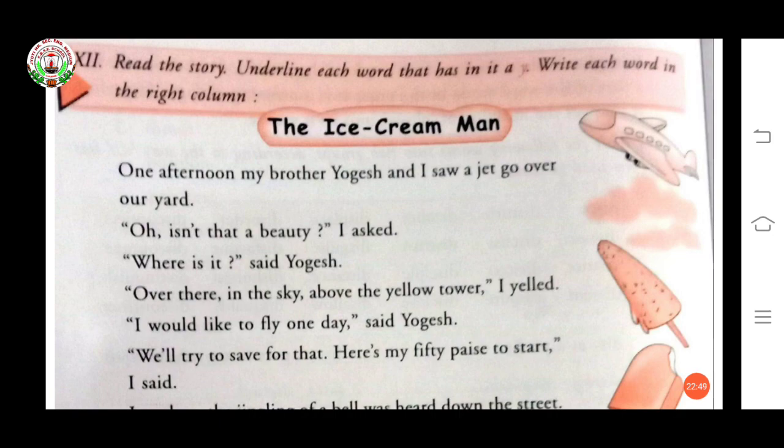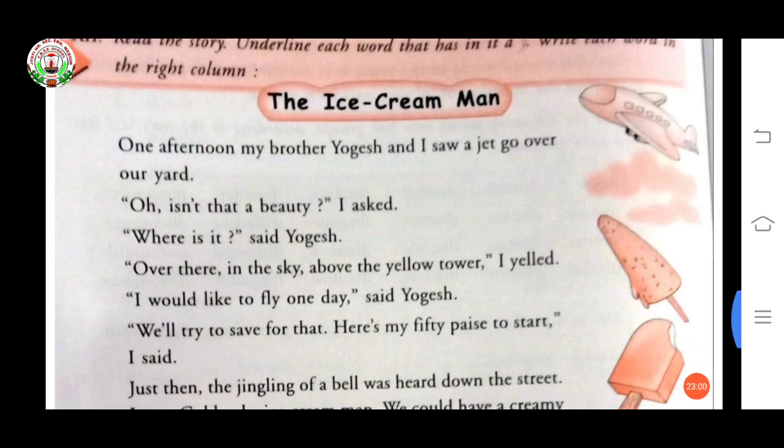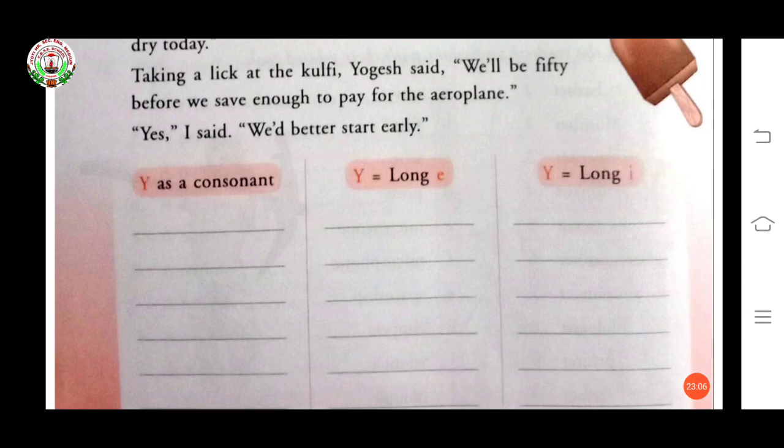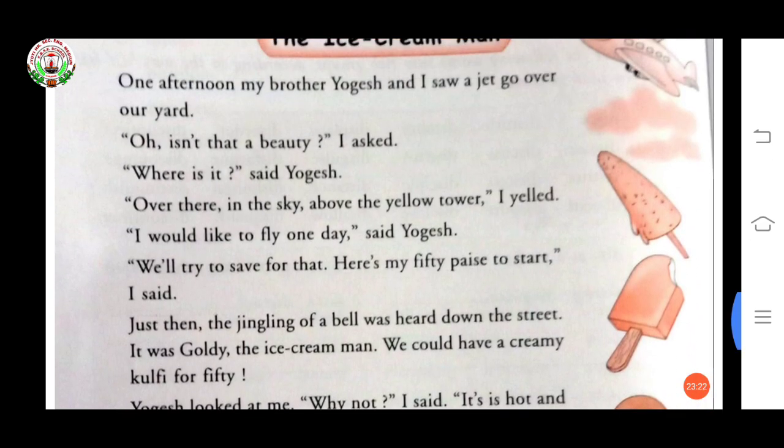Read the story. Underline each word that has a Y in it. Write each word in the right column. So what you have to underline? Y. And what you have to do? Y as a consonant, Y has long E sound and Y has long I sound. This also I taught you in the previous activity. Okay. Now you just have to underline the word and after that you have to put them in different columns. Okay. See.